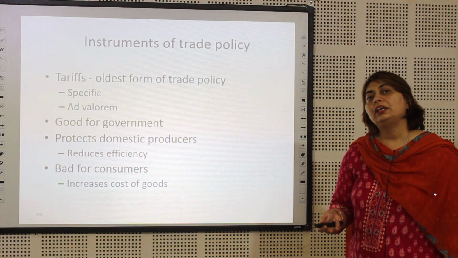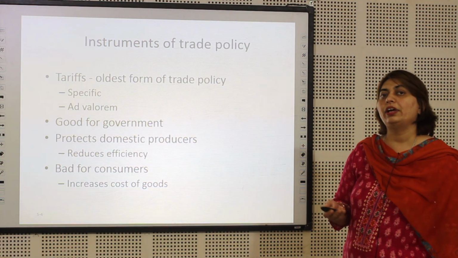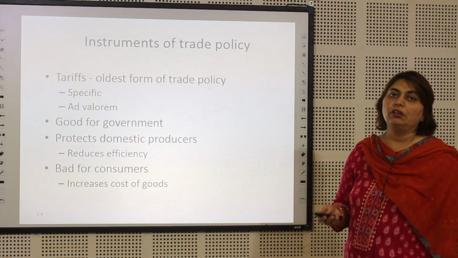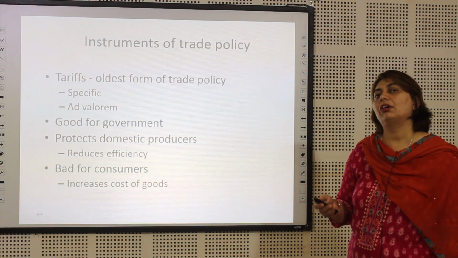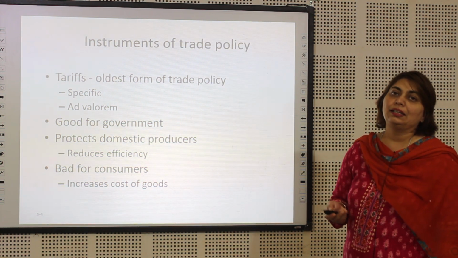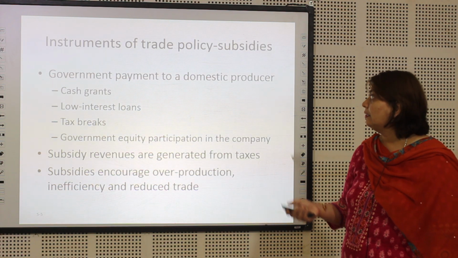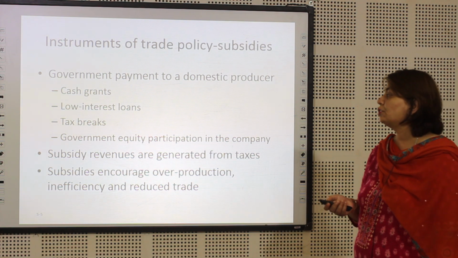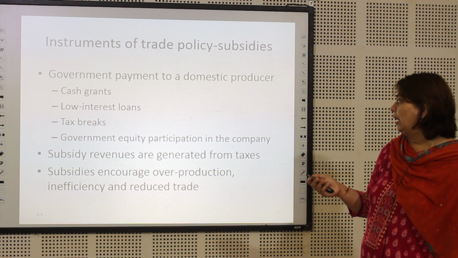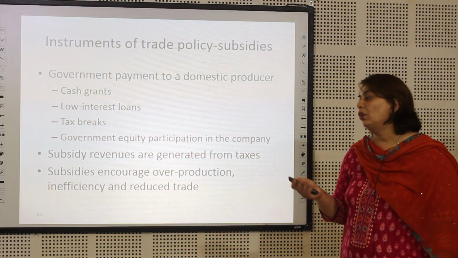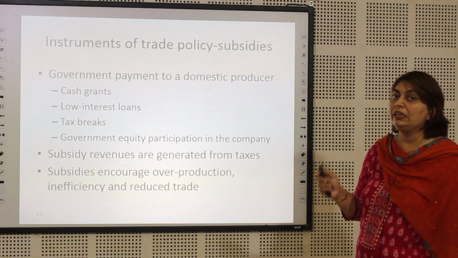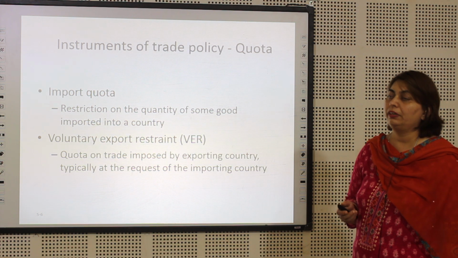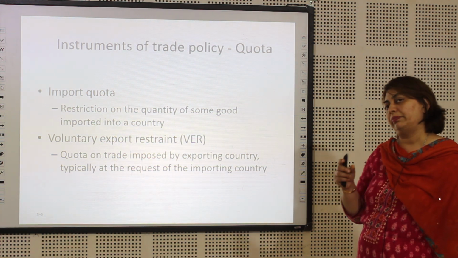Classic case is the Indian toy market. Indian toy manufacturing had almost virtually stopped because of the onslaught of Chinese toys. It is only when the present government hiked the taxes on the same that the Indian toy market has seen a resurrection. So government payout happens via cash grants, lower interest loans, tax breaks, and definitely all these actually encourage inefficiency also.